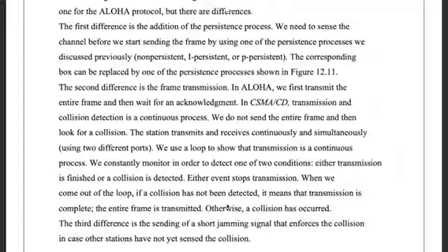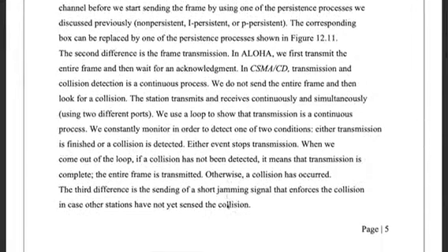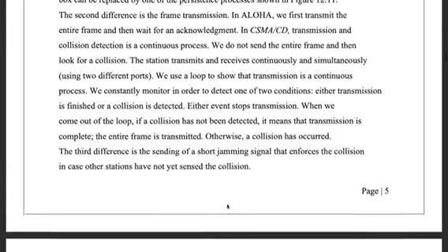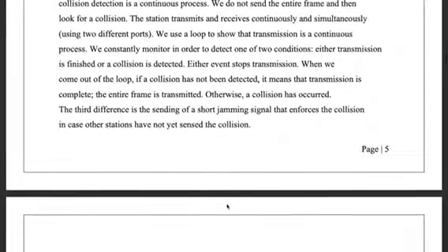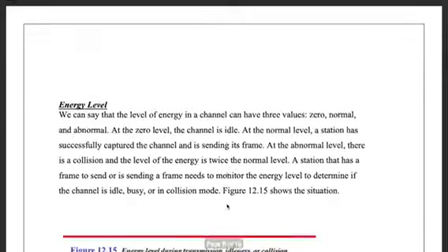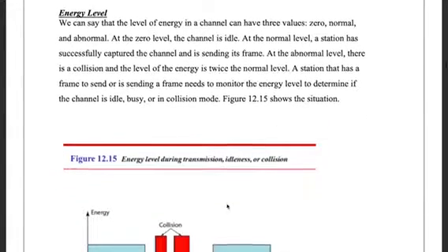Either event stops transmission. When we come out of the loop, if a collision has not been detected, it means that transmission is complete. The entire frame is transmitted. Otherwise, a collision has occurred. The third difference is the sending of a short jamming signal that enforces the collision in case other stations have not yet sensed the collision.